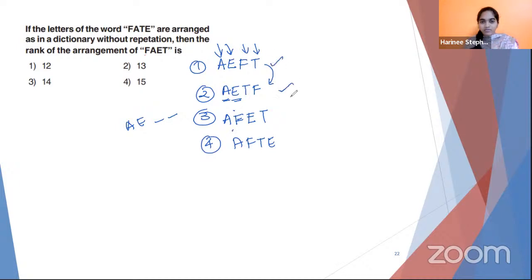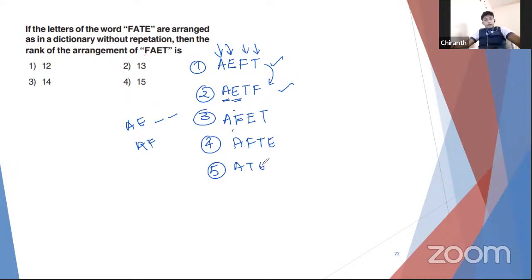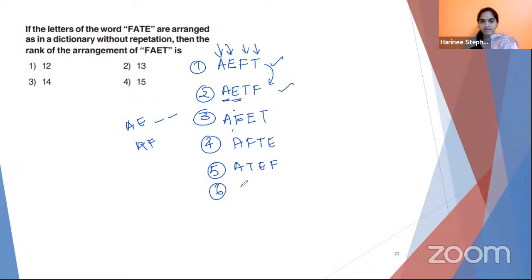We have done both, so the next thing is AT. What would be the fifth option? ATEF. Very good. What about the sixth option? ATFE. Very good.